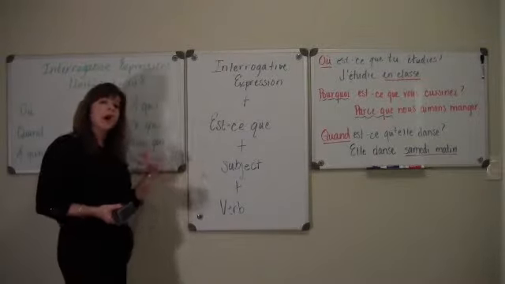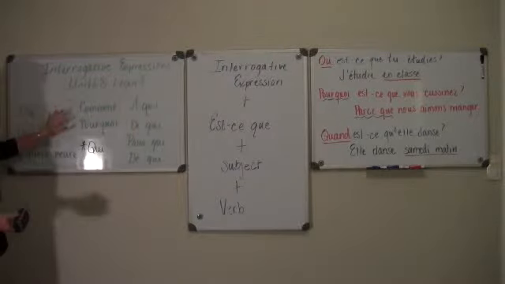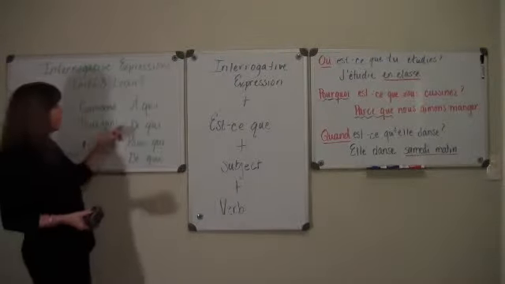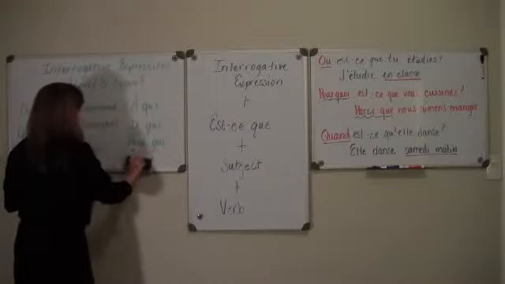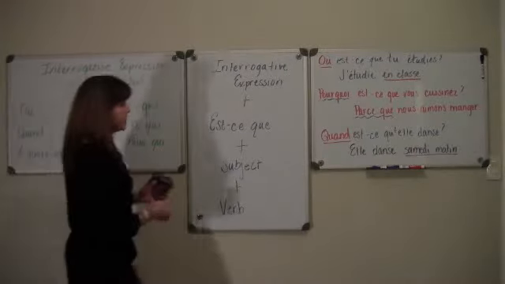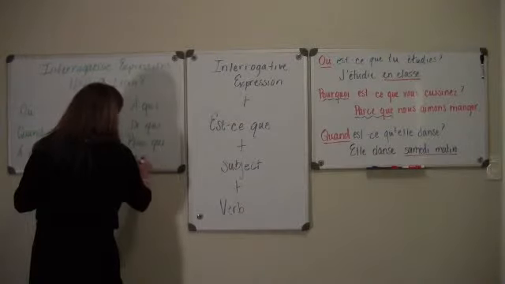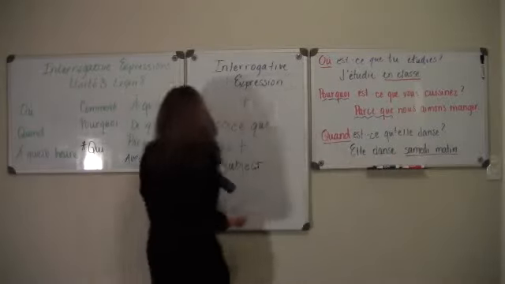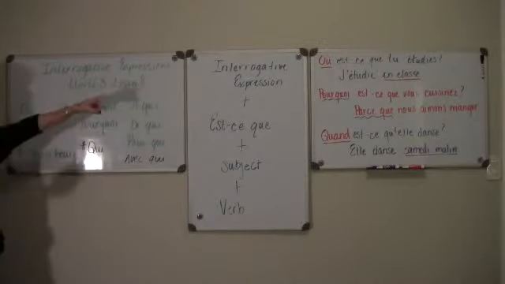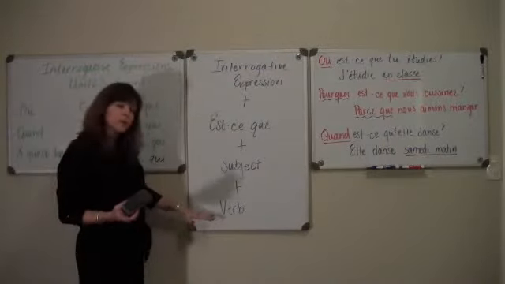And this is how I form a where, when, at what time, how, why, to whom, of whom, for whom question. Sorry, avec should be down there, not that one. Avec qui, let's add that, with whom. All of these are my interrogative expressions. Then I put est-ce que, then my subject, and then my verb.